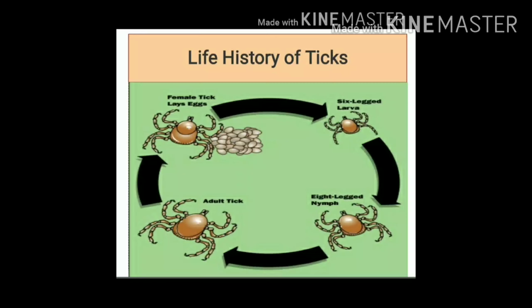The time required for development from egg stage to the adult stage is about 2 months in case of hard ticks, whereas it is about 9 to 10 months in case of soft ticks. On an average, adult ticks may survive for 1 year or more. Hard ticks have shorter life than soft ticks.